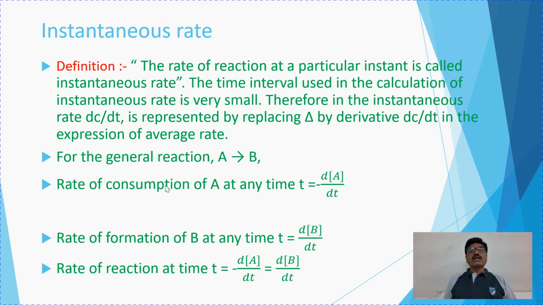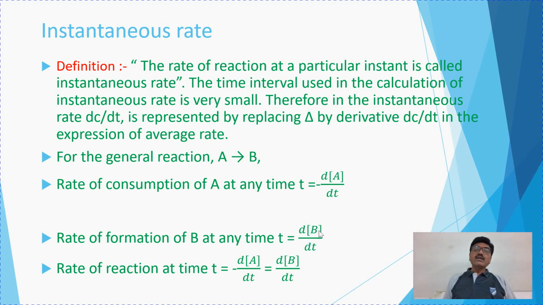See here, what is the difference between average rate and instantaneous rate? So again, for the same general reaction, rate of consumption of A at any time t is written like this. Same, instead of delta, d is written there, being very small time period. Instantaneous rate. Change of concentration of the reactant per unit time, written like this. Rate of formation of B at any time t, again this is positive. Change of molar concentration of product per unit time, that is written like this.